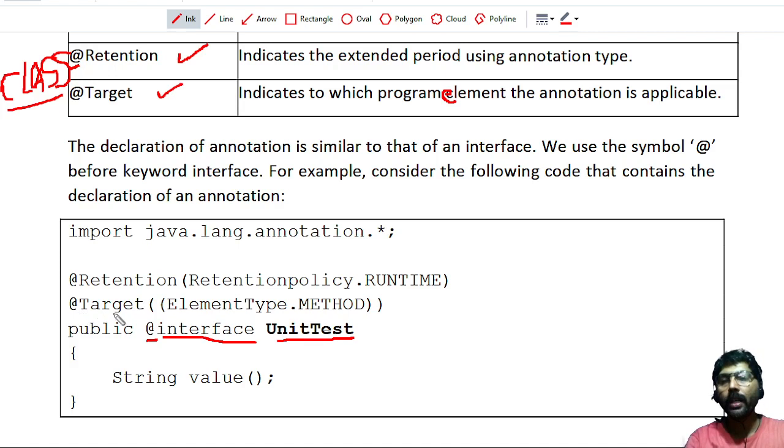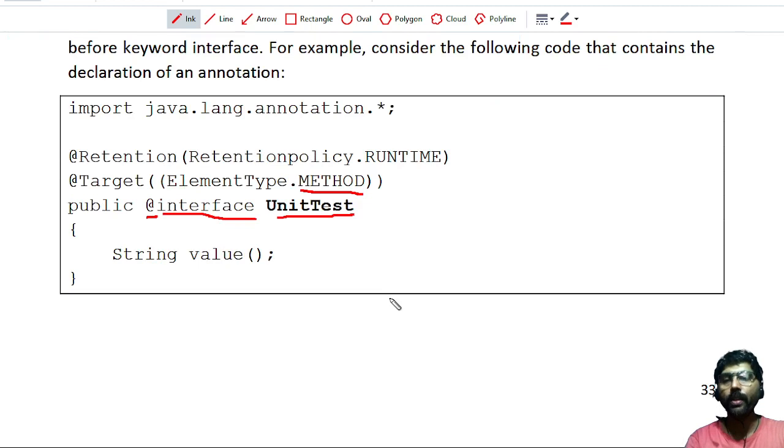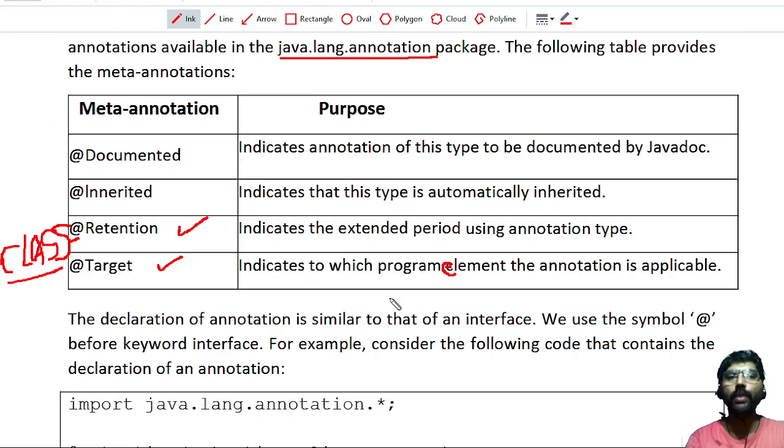Next I mentioned Target, ElementType.METHOD. I mentioned method, which means I can apply this annotation only to a method, not to a class or interface or any other elements. This annotation is only for the method type. I have to specify for which type of element I use this annotation. Okay, this is about the annotation technique we use in Java.